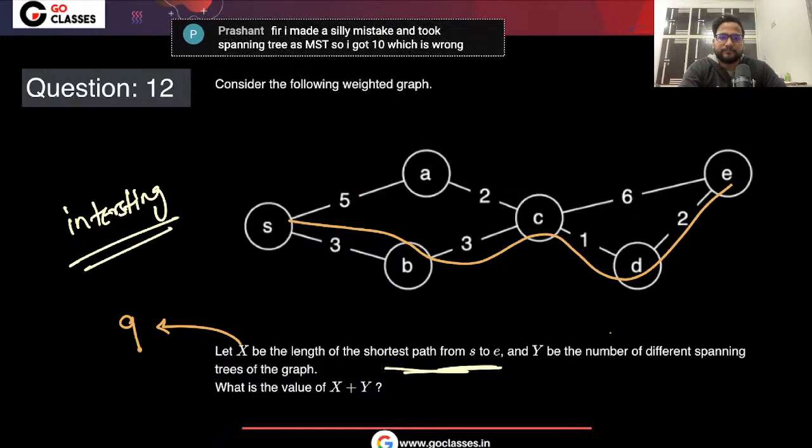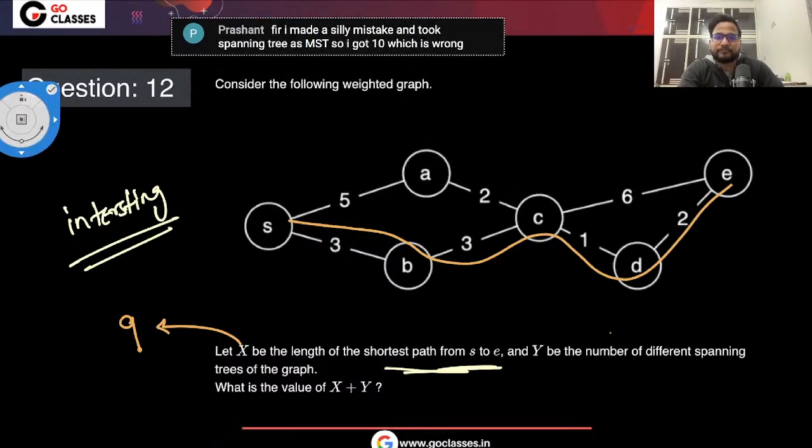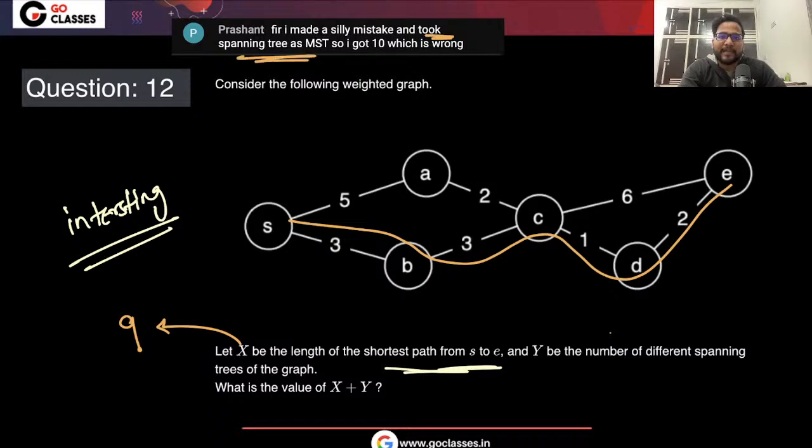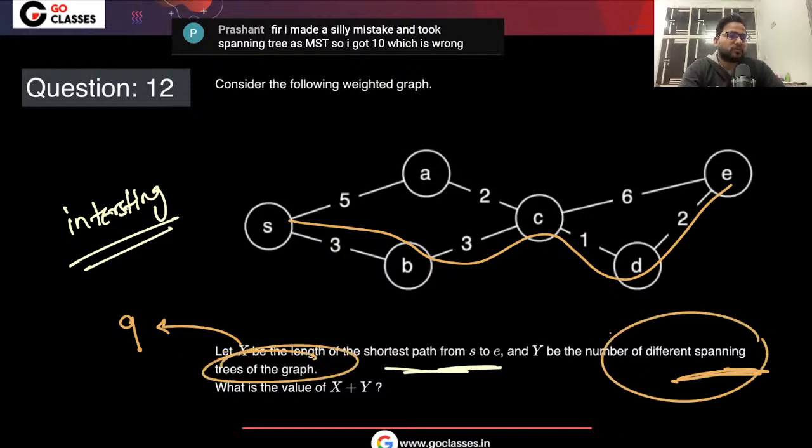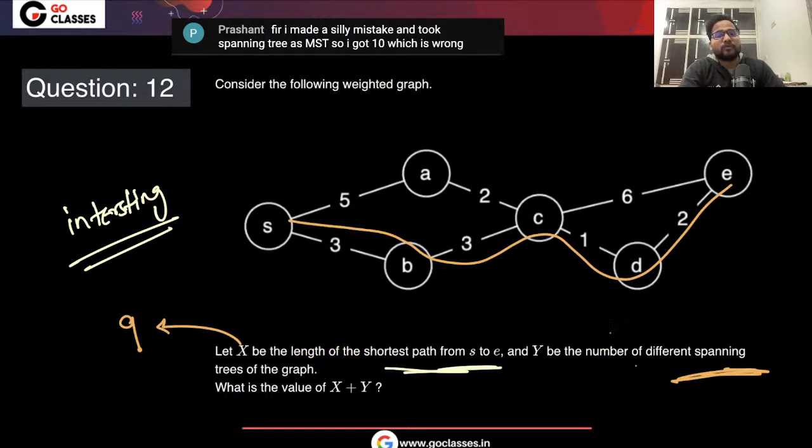Prashant is saying it was a silly mistake, taking spanning tree as minimum spanning tree and getting 10, which is wrong. Here they are saying different spanning trees. We have done this kind of thing in class, in GO Classes lectures also. In GATE also they might ask these things.